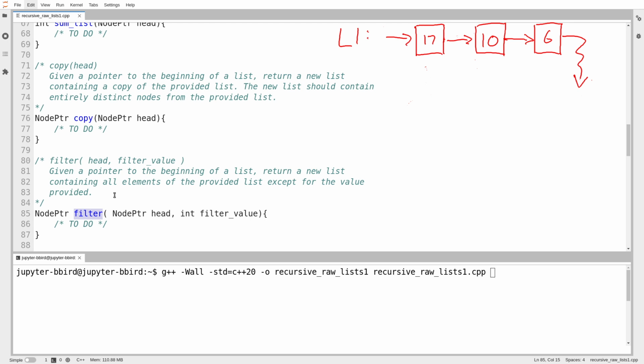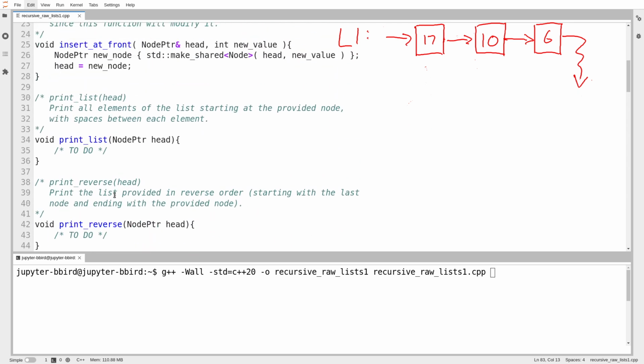But that's fine. We like abstraction and encapsulation in this course. If recursion turns out to just be some abstraction for iteration, then great. If it saves me time, if it produces elegant code, then great. So I'm going to begin by writing these two functions, print list and print reverse. And they're pretty much mirror images of each other.